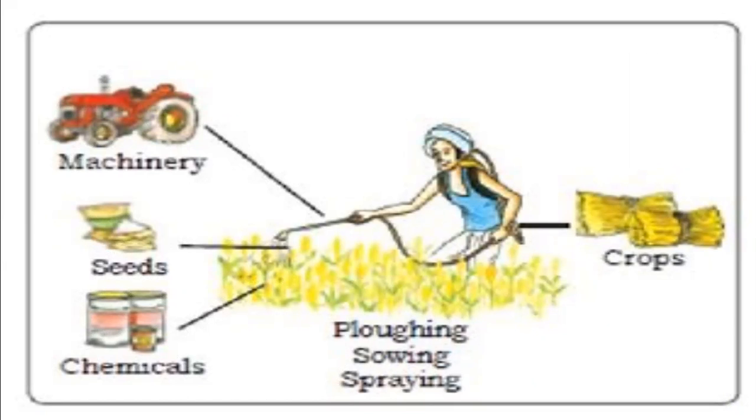Agriculture is the primary activity that involves cultivation of crops. Two-thirds of the Indian population depends on agriculture. Fishing and forestry are also parts of agriculture.